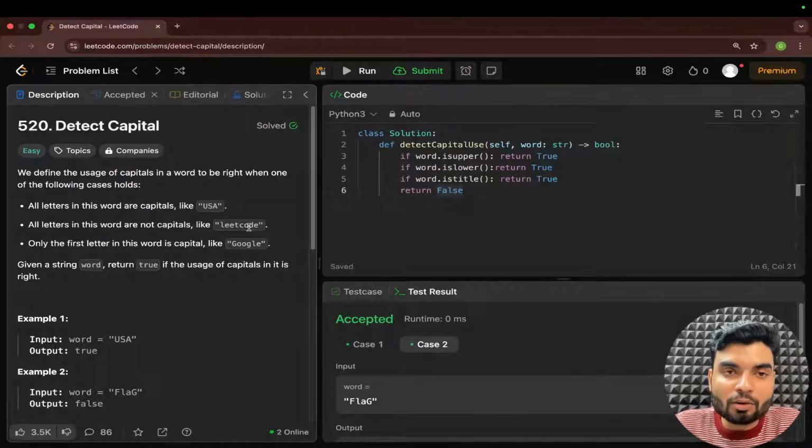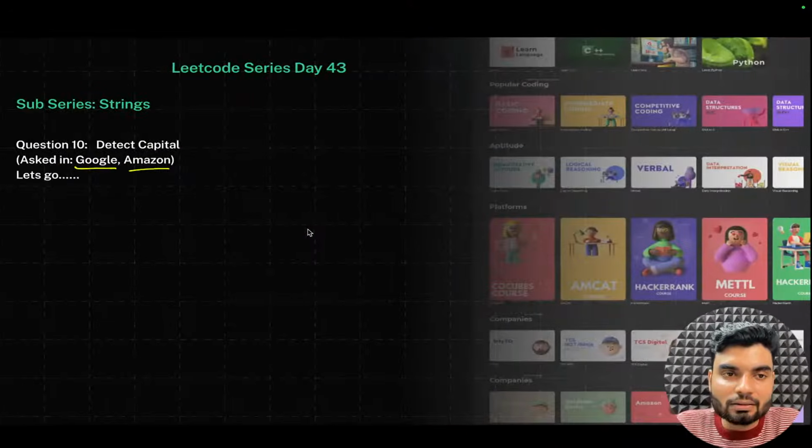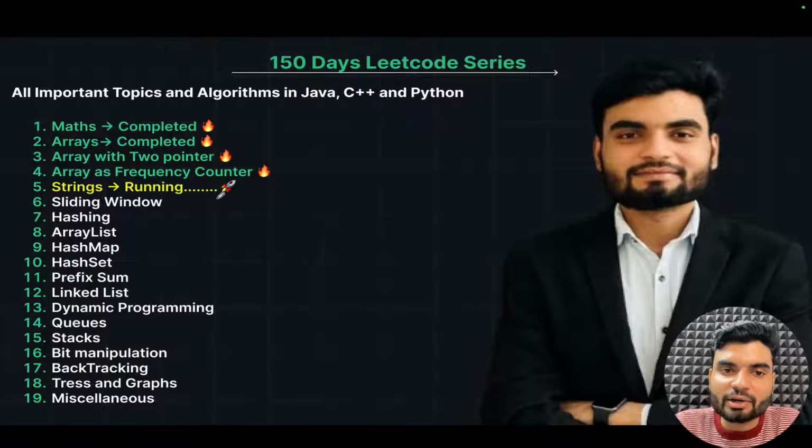So this was the 10th problem in the string series itself, and very soon the string series will be completed after one more problem. But I request everybody to go and check out the complete playlist, watch the videos completely and practice them separately. Understand the pattern, how I'm solving all the problems. Once you have these 150 patterns in these 150 days, nobody can stop you from solving problems in coding interviews and coding exams. That amazing strength you will have.